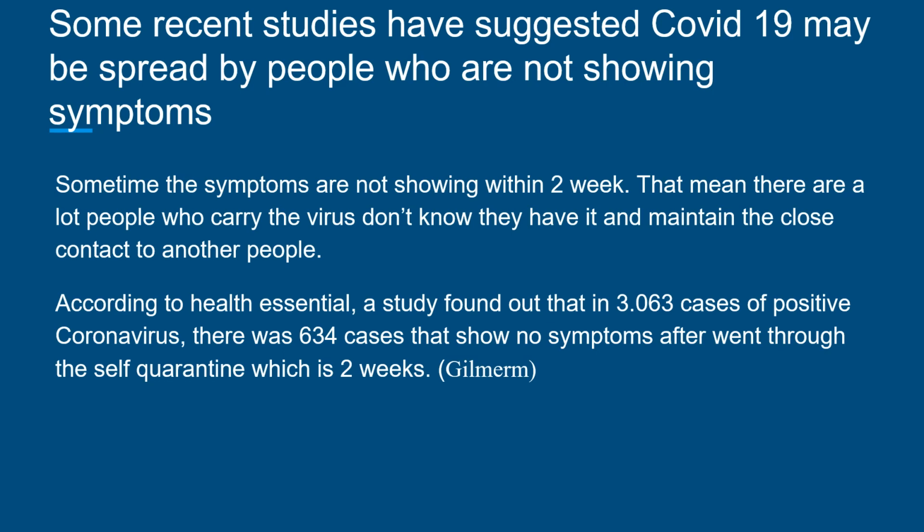According to Healthline, a study found that in 3,063 positive coronavirus cases, around 334 cases had no symptoms, even though they had gone through self quarantine, which is 2 weeks. Thank you.